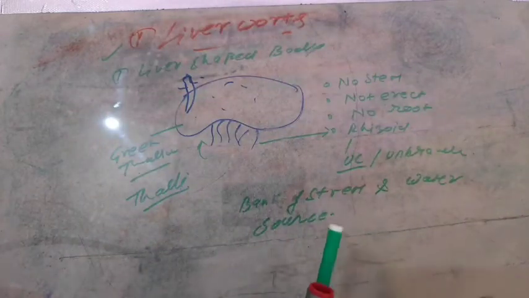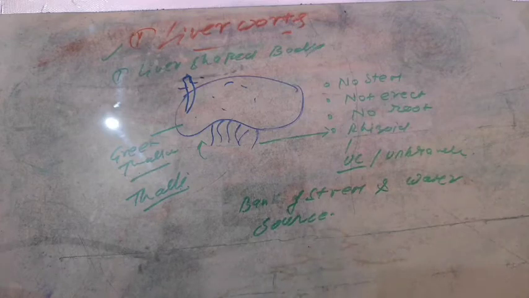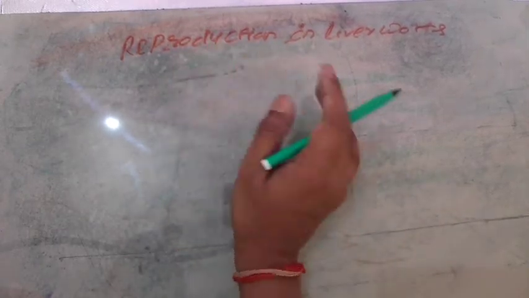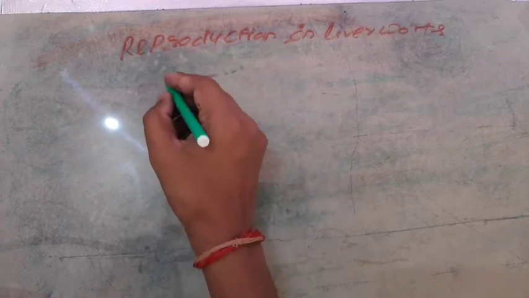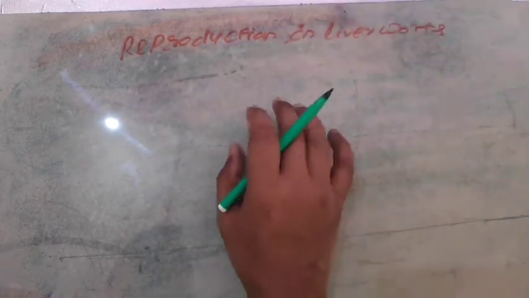Now back to the reproduction in liverworts. Listen carefully. Liverworts can reproduce both sexually and asexually. The asexual reproduction is very important regarding the liverworts. It is very important also for class 12.